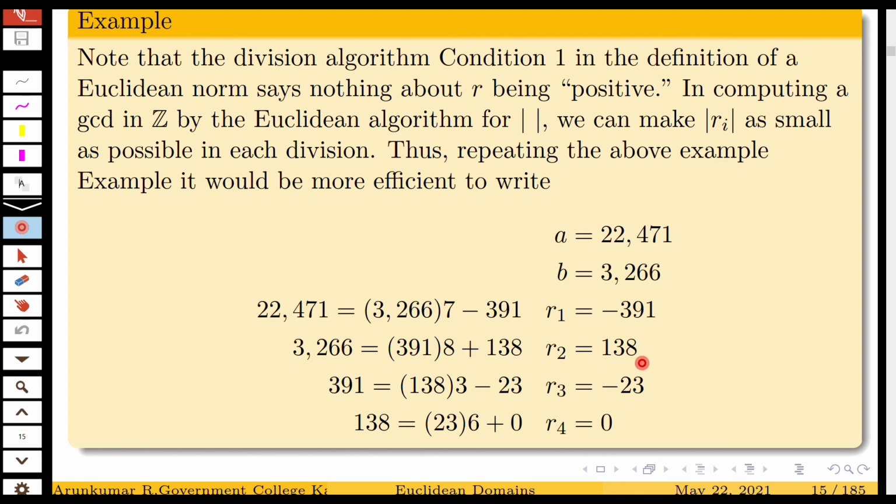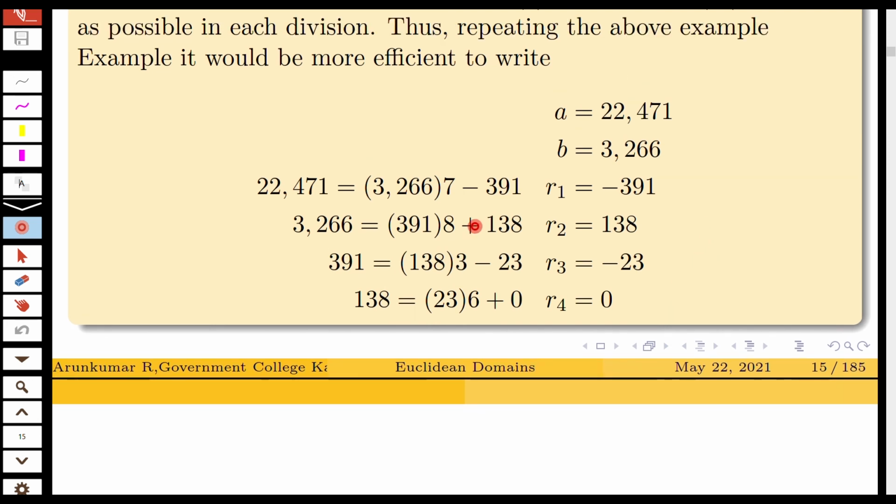So R2 is 138. Here you are using the absolute value of R1. You can write 391 as 138 into 3 minus 23. So R3 is minus 23, and the absolute value of R3, that is 23, is used here. So 138 is 23 into 6 plus 0. So the absolute value of R3, that is 23, is the GCD. So this is a more efficient way.